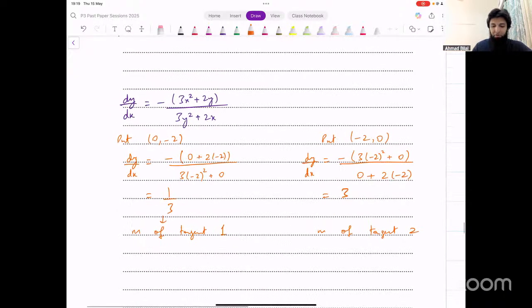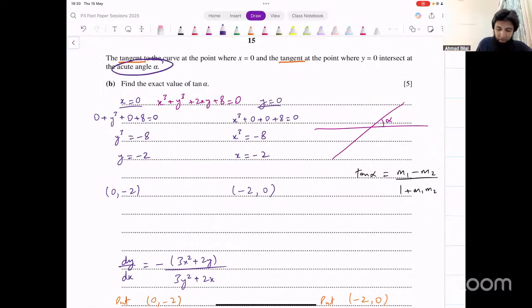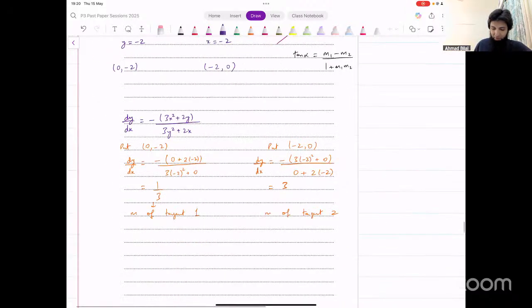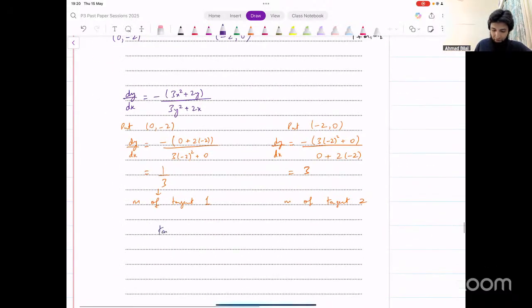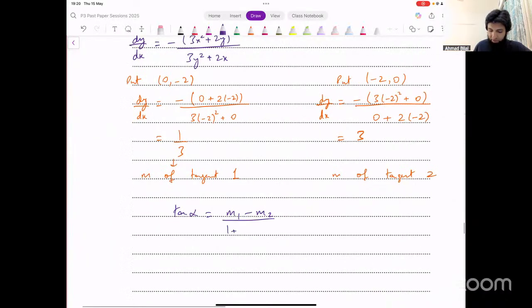Now, what is it that we're looking for? They are saying they intersect at the acute angle alpha. Angle is supposed to be acute. If angle is acute, in which quadrant is an acute angle? The first quadrant. So that means the value of tan should be positive, right? Because in the first quadrant, tan is positive. We need a positive answer at the end. All we have to do is input values in that formula. Tan of alpha equals (m1 minus m2) divided by (1 plus m1 m2).